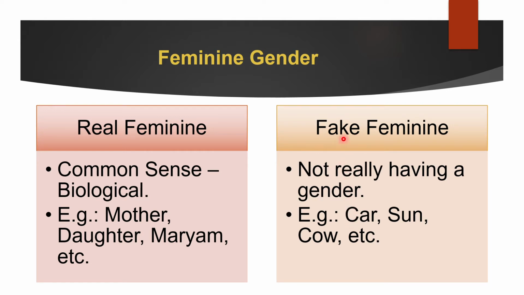Now we'll talk more about fake feminine, because we already know real feminine. If you hear a word that means, for example, aunt, you already know that it's real feminine because it's based on a person that's feminine. So what we'll be discussing more is fake feminine, because that we don't know. So we'll be talking about clues that the word is fake feminine.